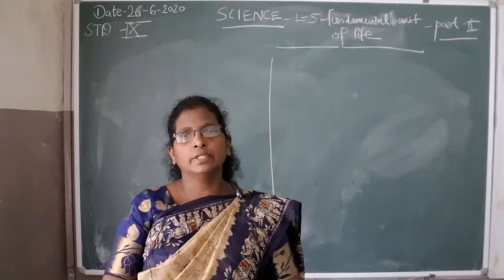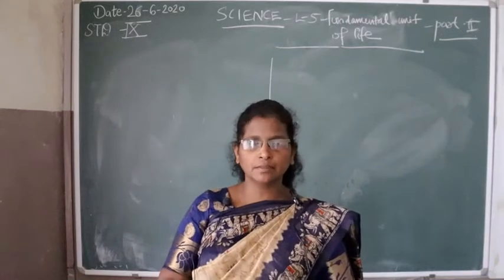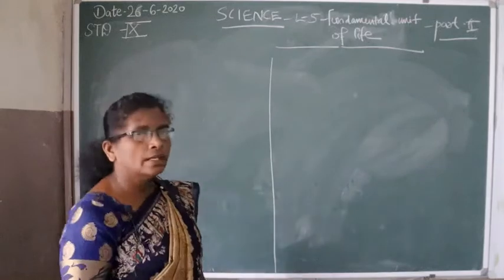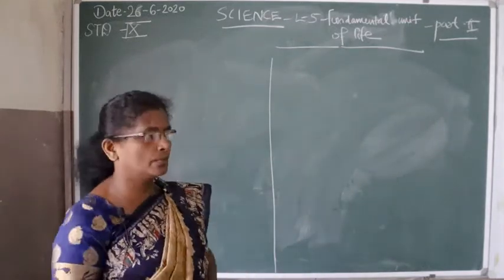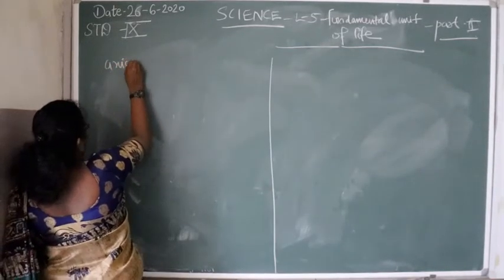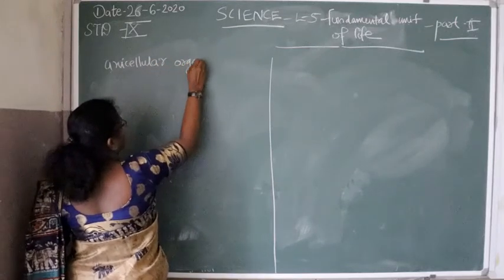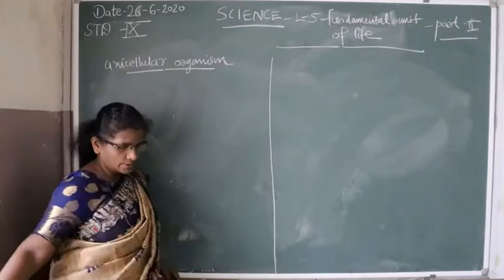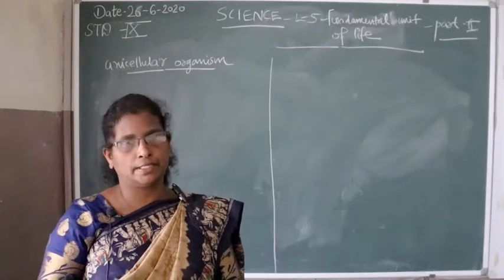In the last session we discussed the cell. Today we are going to learn about multicellular and unicellular organisms and different cell organelles. Our first topic is unicellular and multicellular organisms. First, we will discuss unicellular organisms.